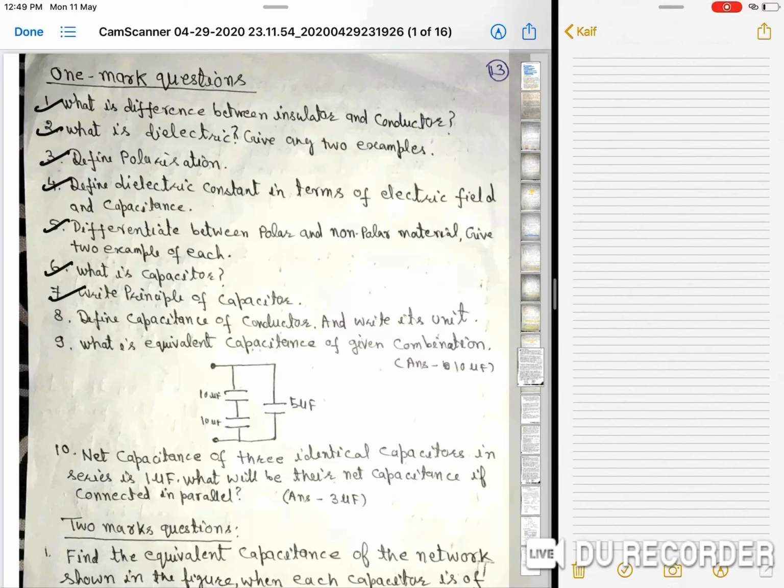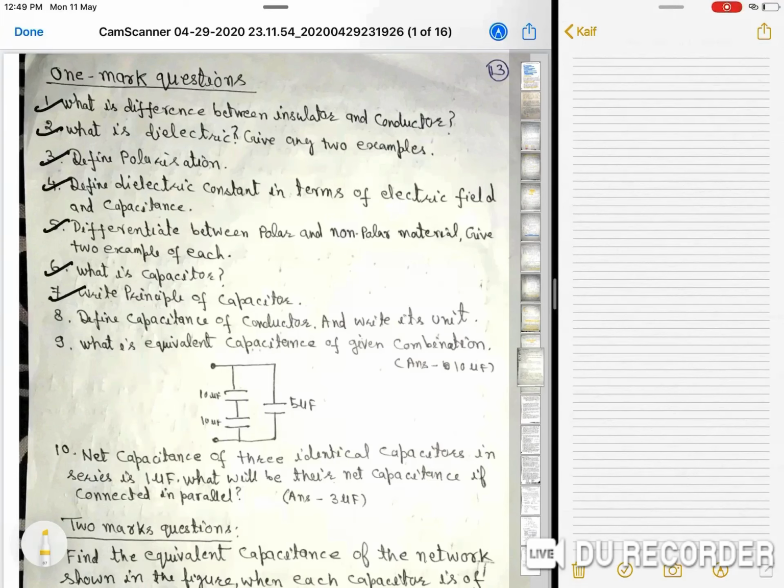In the previous two lectures, I completed the topic electrostatic potential and capacitance. Under this topic, I covered all subtopics up to energy stored in a capacitor. Now, I will discuss some important questions for the board examination.